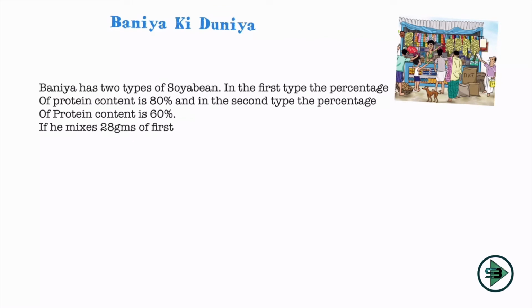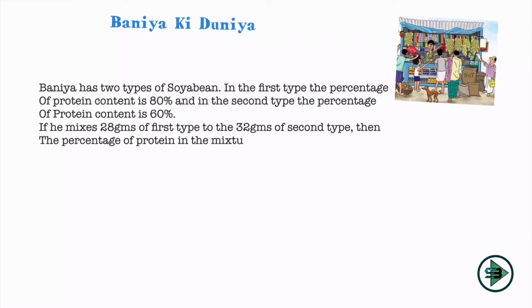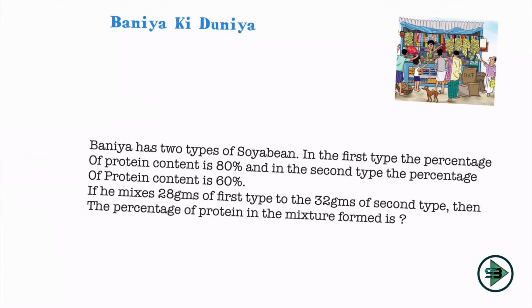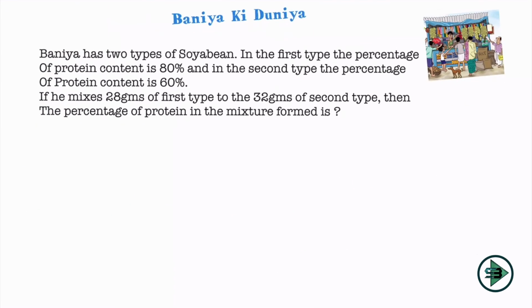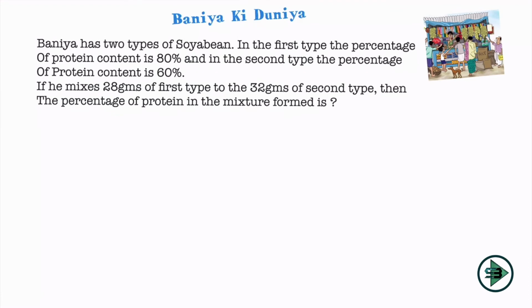What is he doing? If he mixes 28 grams of first type to 32 grams of second type, he is forming a mixture out of it. Then the percentage of protein in the mixture formed is? Okay, so again this is a problem on mixture. How do we always start? We start by drawing our 5 circles of mixture and representing them in the X format, and I'll try and fill in the numbers and see what number I can find.